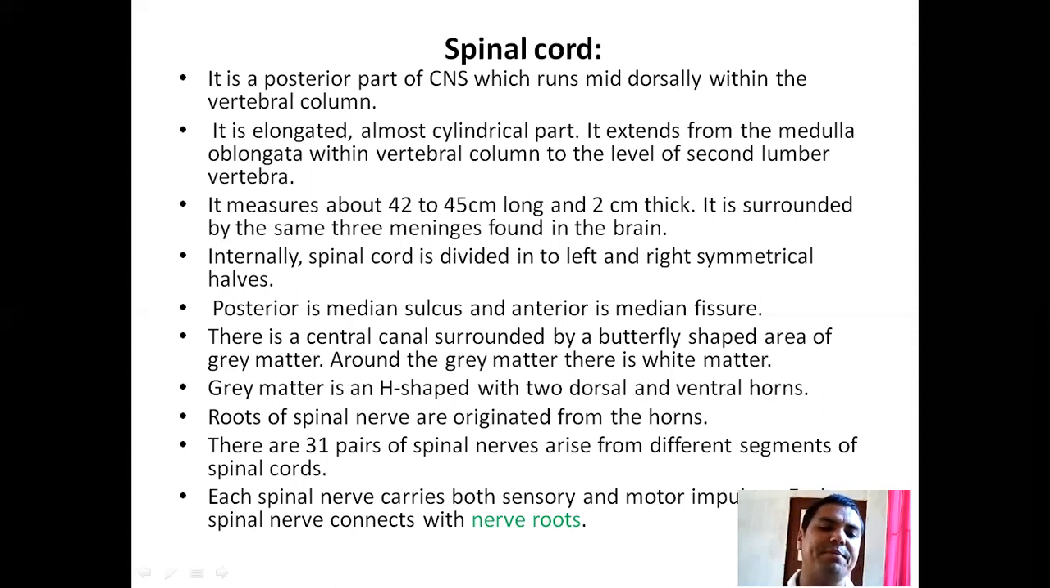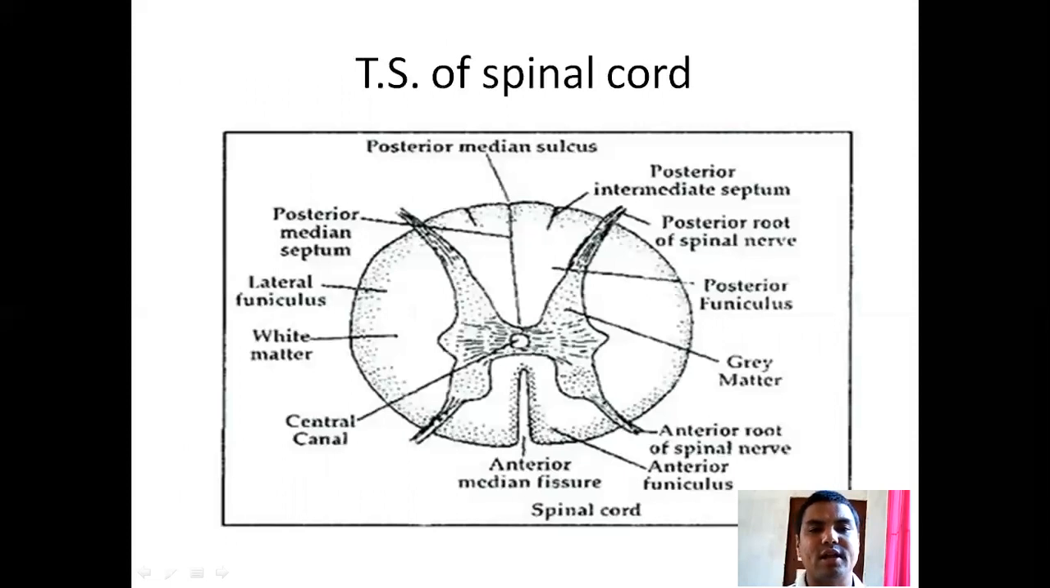There are 31 pairs of spinal nerves arising from different segments of the spinal cord. Each spinal nerve carries both sensory and motor impulses. Spinal nerves connect with nerve roots. Now let's see the parts of the spinal cord. Dear student, this figure is very easy to draw, so please draw it yourself. The parts of the spinal cord which we have just discussed in the previous slide are also labeled here, so please practice well yourself.